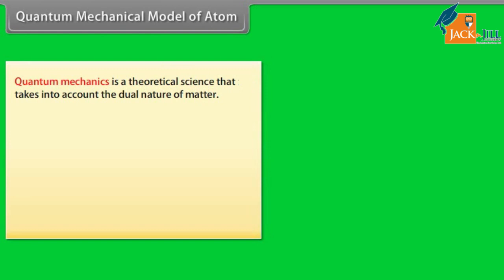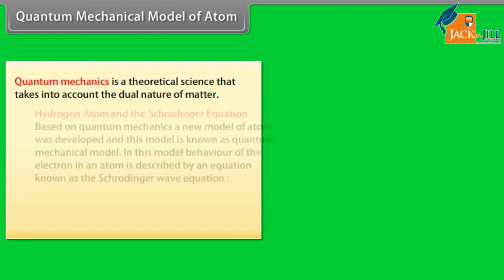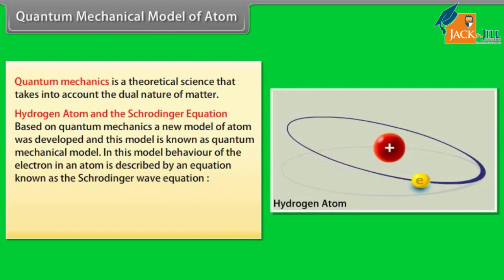Quantum mechanical model of atom. Quantum mechanics is a theoretical science that takes into account the dual nature of matter. Hydrogen atom and Schrödinger equation. Based on quantum mechanics, a new model of the atom was developed, and this model is known as the quantum mechanical model.